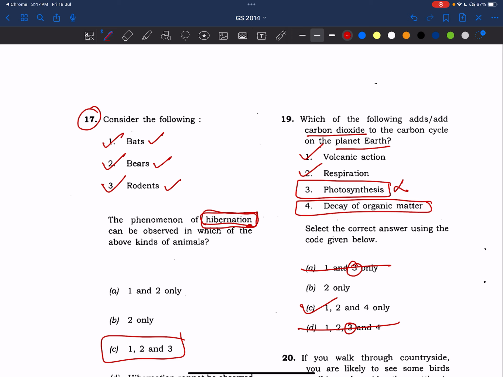See, we all can see what photosynthesis is. It takes carbon dioxide and converts it into organic matter. That organic thing we will consume, right? And it will be part of our body. When some living organism dies, the carbon which is stored in that organic matter will be decayed, and now it also adds carbon dioxide to the carbon cycle. Okay, even the fourth is also correct.